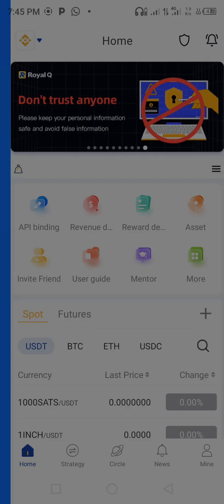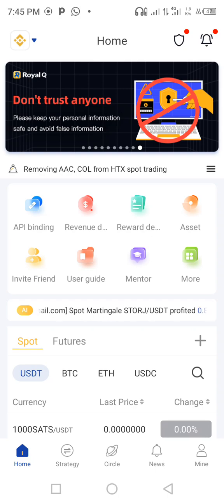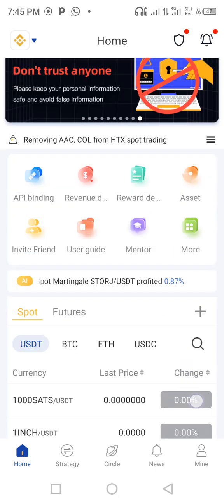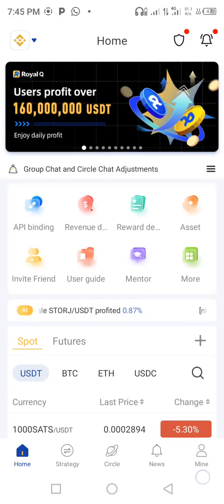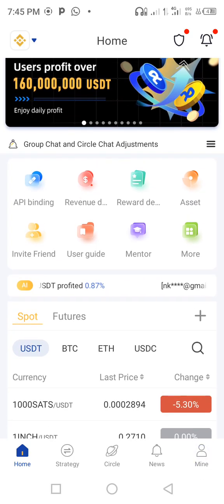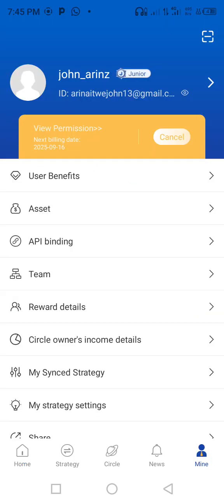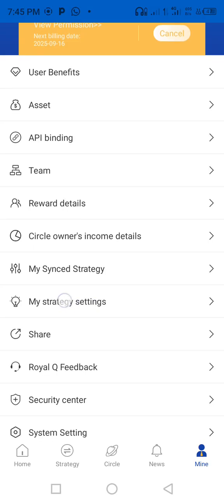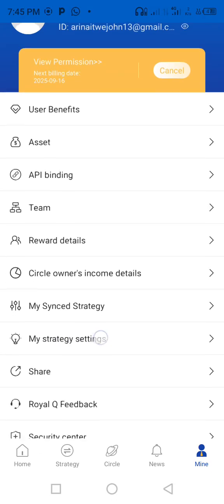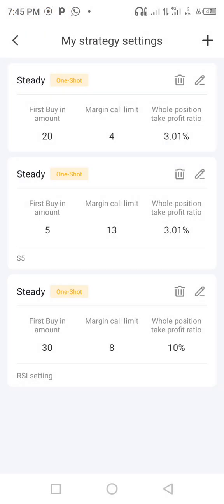After tapping in the bot, it's gonna open up. After opening up, you come here on the bottom right, tap on mine. After tapping on mine, tap on my strategy settings here. After tapping on my strategy settings, so these are my strategies, but if you are a beginner, you can just come and tap on the plus icon on the top right.